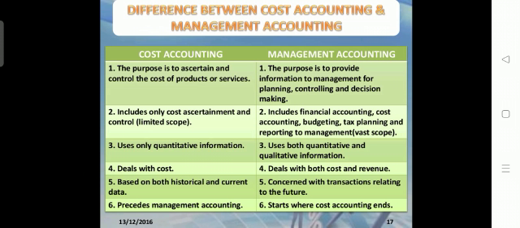Cost accounting precedes management accounting. All the preparations of cost accounting are needed for management accounting. So management accounting starts where cost accounting ends. To conduct management accounting, there is a need for cost accounting information.